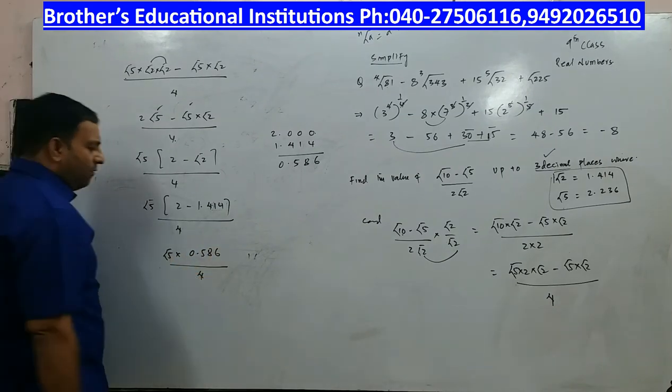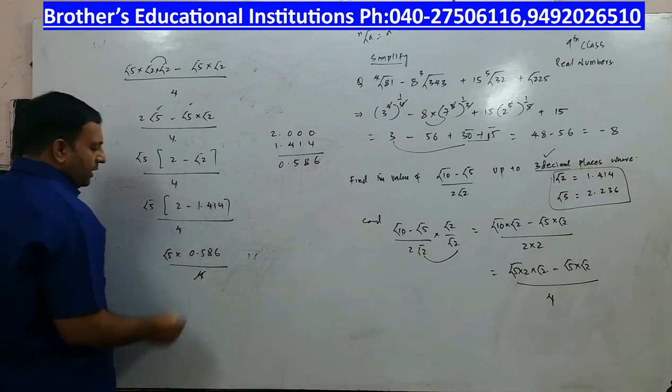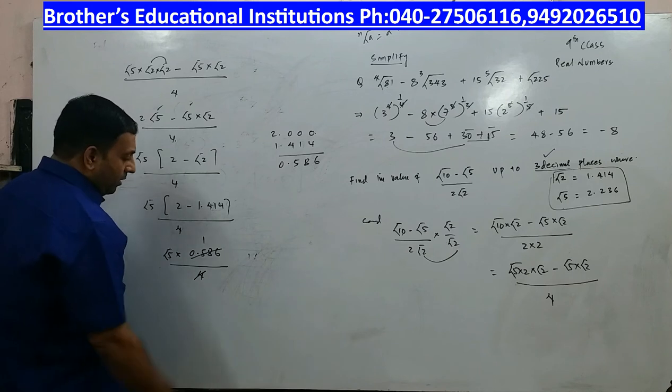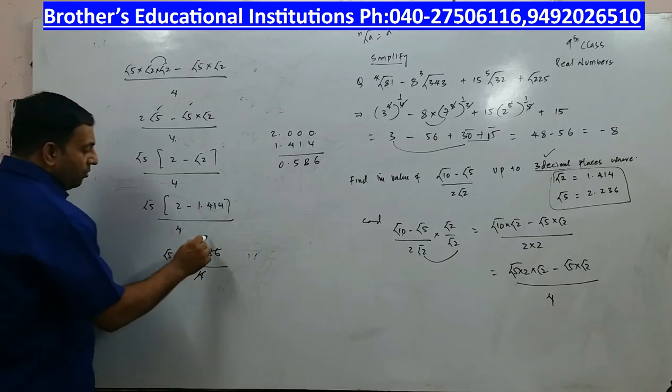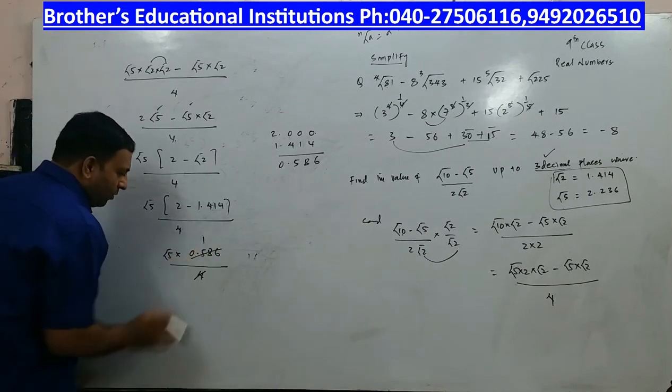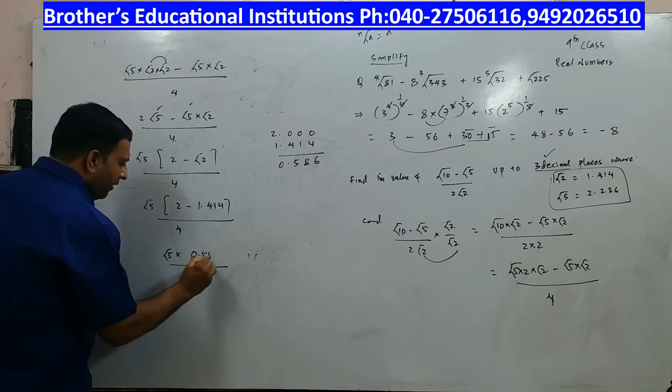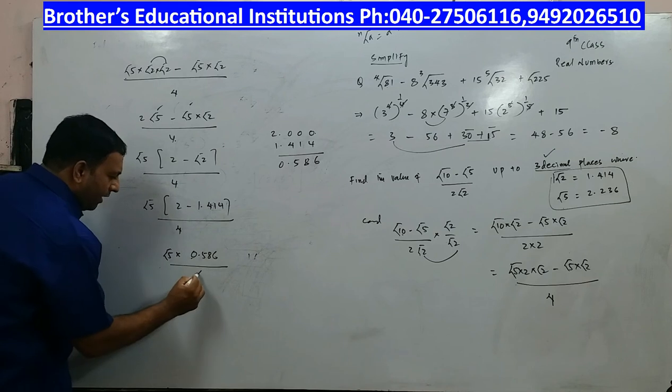Now meanwhile I can divide this by 4. 4 1s are 4, and 1 carry here. 4 4s are, no, you can't divide by 4, so we will keep it that way only. Later on we will go with division. 0.586, at the end we will divide by 4.